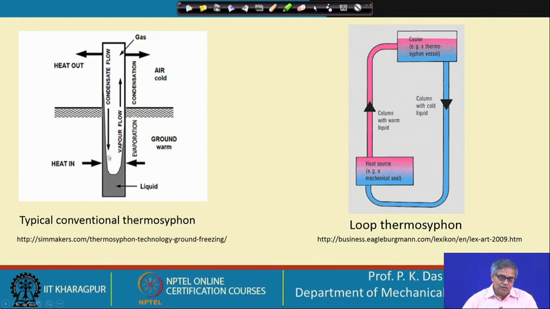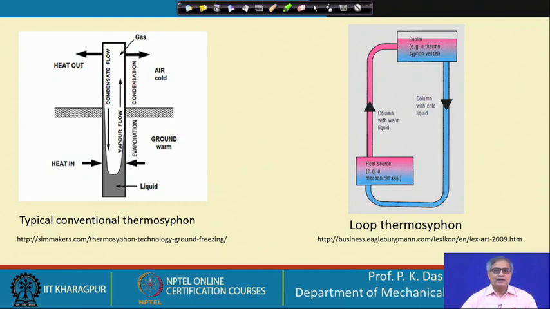So, this will be a device which will run continuously without needing any power from anywhere. The only thing is that there is a temperature difference, and that temperature difference is creating the fluid flow. With fluid flow and phase change, both evaporation and condensation, there will be a transfer of heat from high temperature to low temperature.